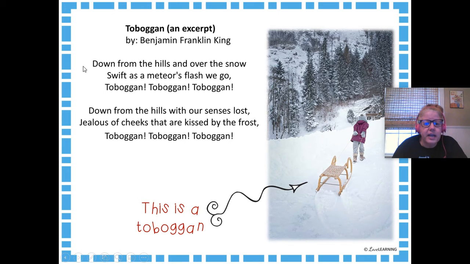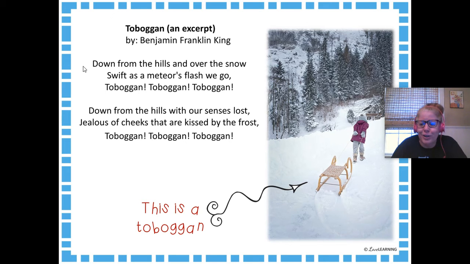Down from the hills and over the snow, swift as a meteor's flash we go, toboggan, toboggan, toboggan. Down from the hills with our senses lost, jealous of cheeks that are kissed by the frost, toboggan, toboggan, toboggan.